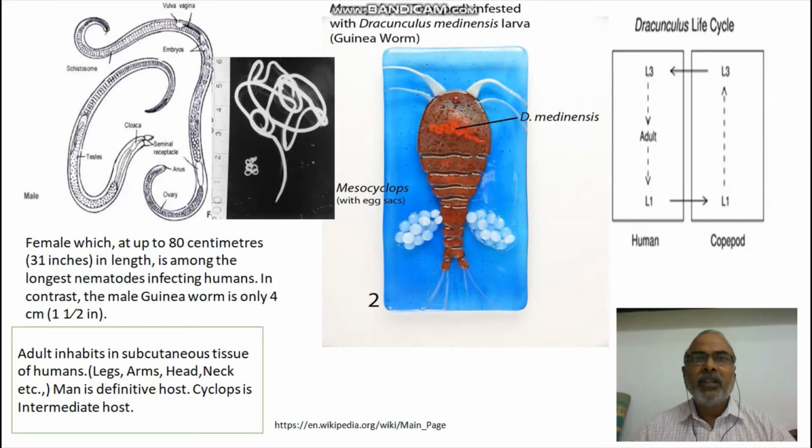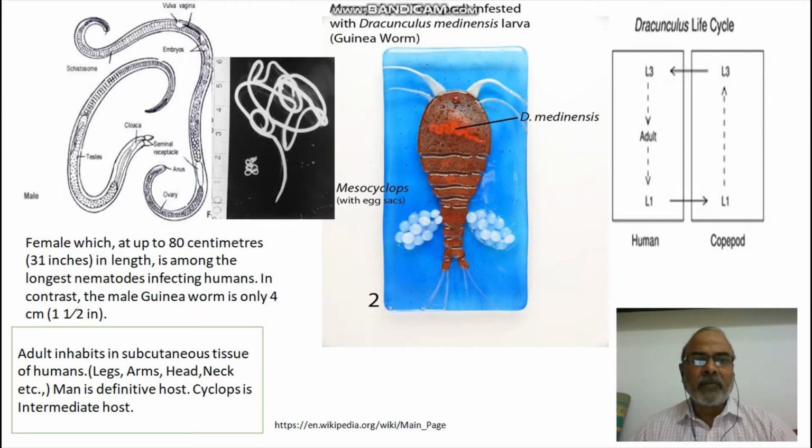Okay friends, see this slide. On the left side of the slide you will find the schematic diagram of worms, and this is the actual photograph. Okay, so you see the female worm, this is female and this is male. You see the female worm is very long. So of course it is the longest nematode parasite. The longest nematode parasite is Dracunculus medinensis.